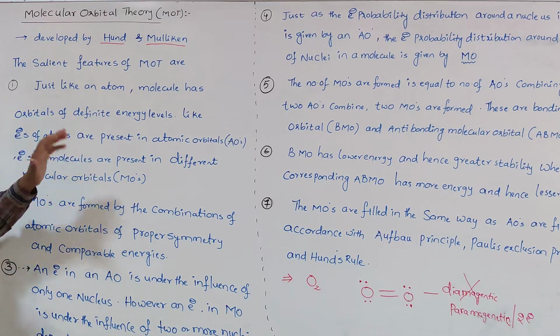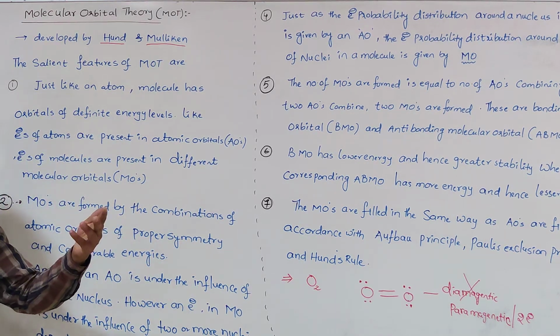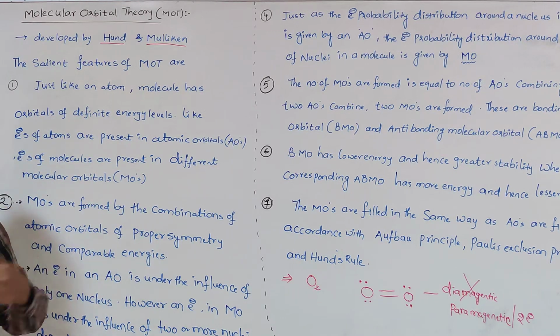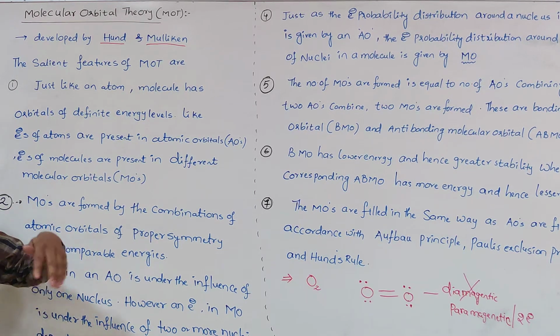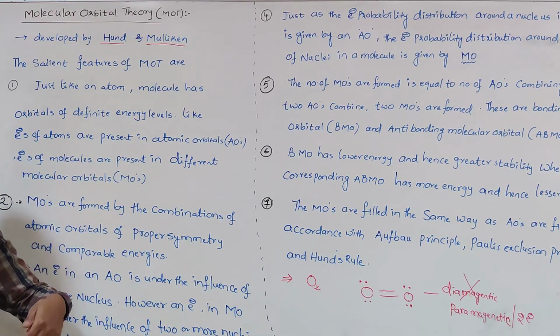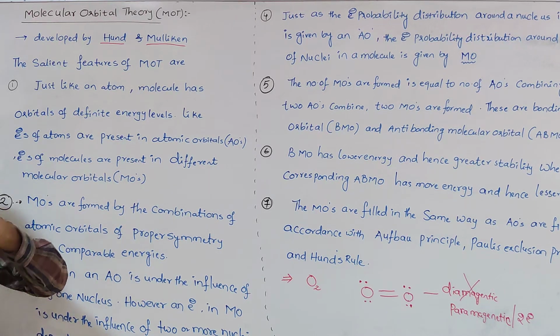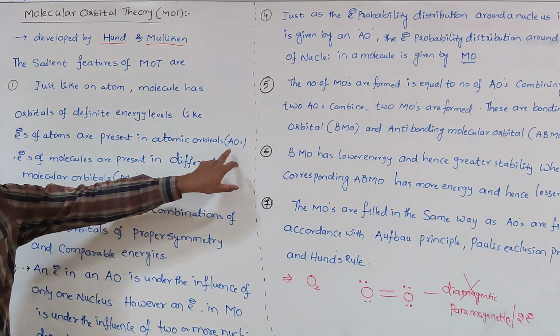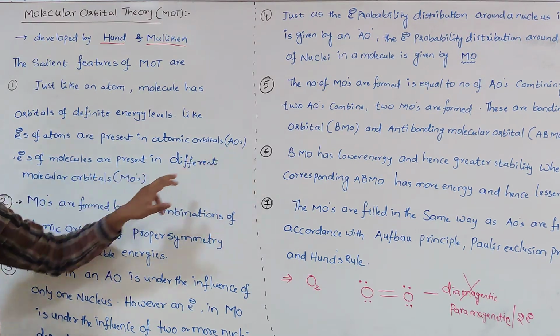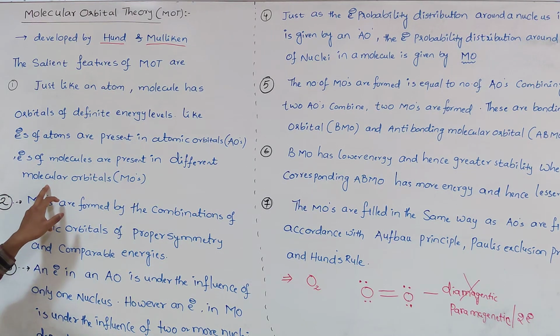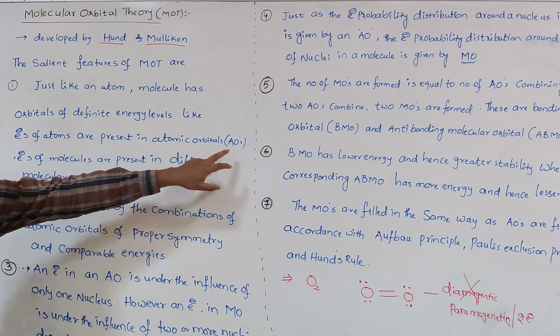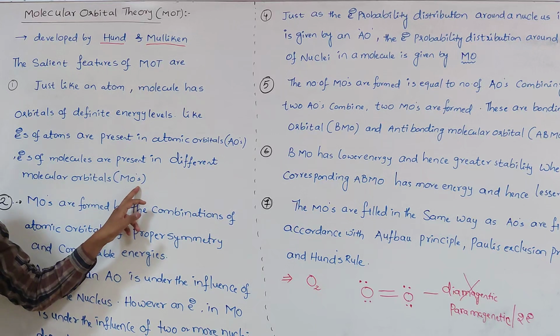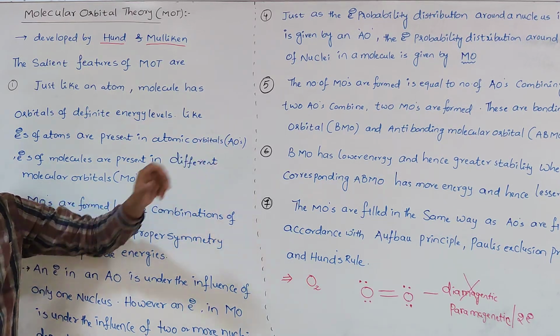That means just as atomic orbitals are present in an atom, a molecule also has molecular orbitals. Mostly while writing, we use AOs for atomic orbitals and MOs for molecular orbitals. Don't get confused: MO means molecular orbitals, and AO means atomic orbitals.